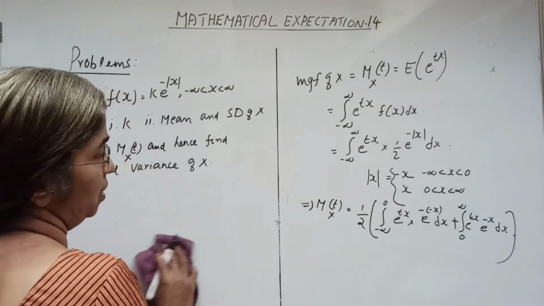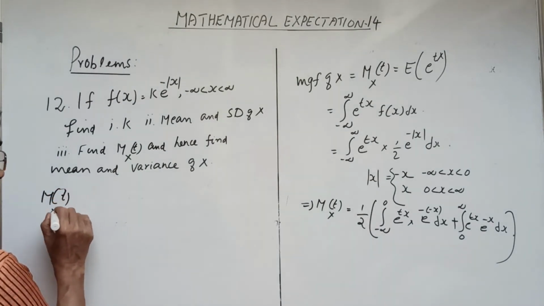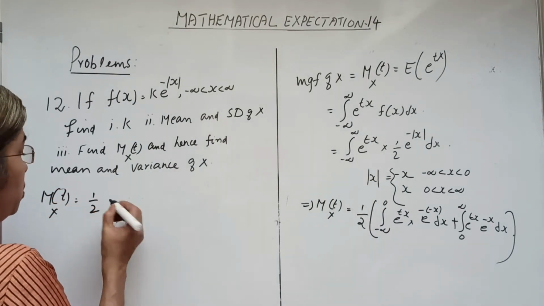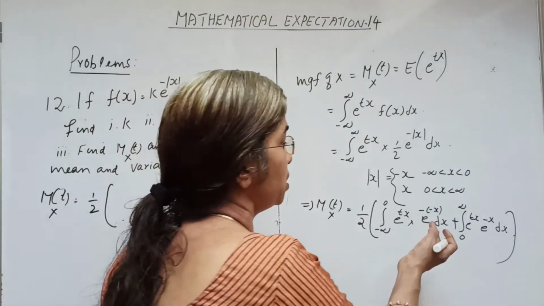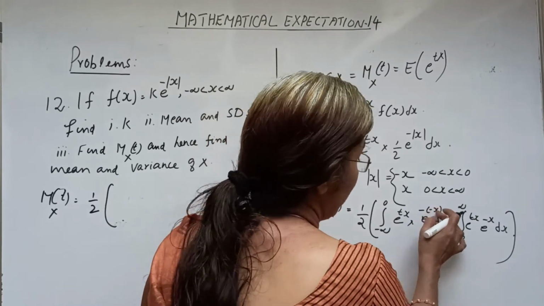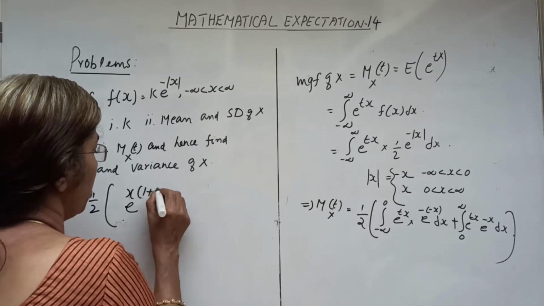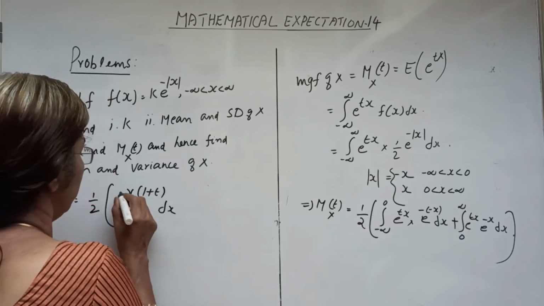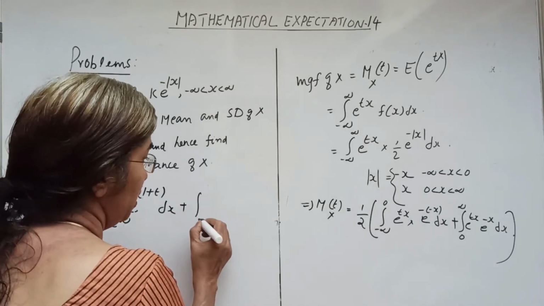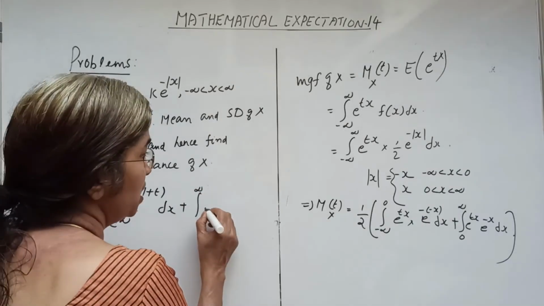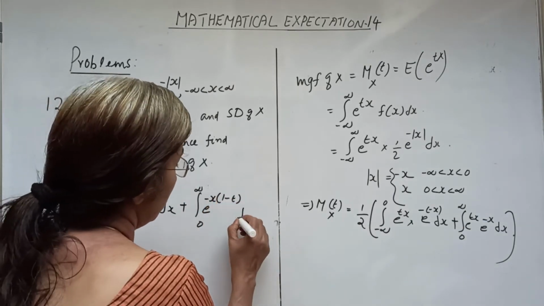What about this function? That is, M_X(t) equals 1/2 into the integral from minus infinity to 0 of e^(tx) times e^x, which can be written as e^x into (1+t) dx, plus the integral from 0 to infinity of e^(-x) into (1-t) dx.